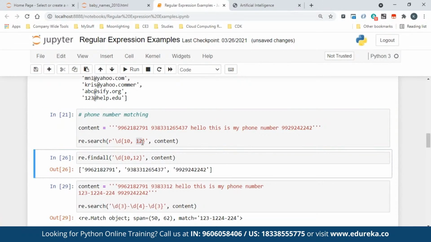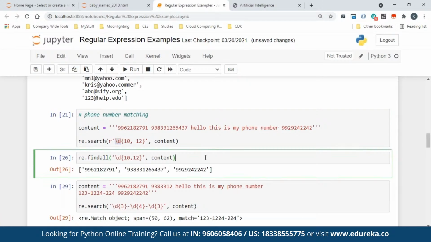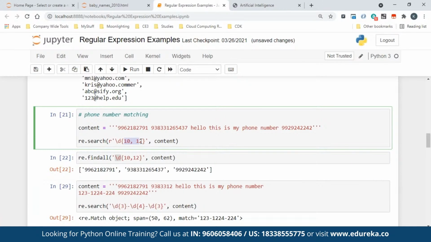Why? Let's see that. What I'm trying to say here is \d represents a digit, isn't it? When it represents a digit, I'm saying how many digits you can have. I'm saying you can have 10 to 12 digits. Actually, Indian phone numbers will have only 10 digits, but just for our exercise I've put 10 to 12.